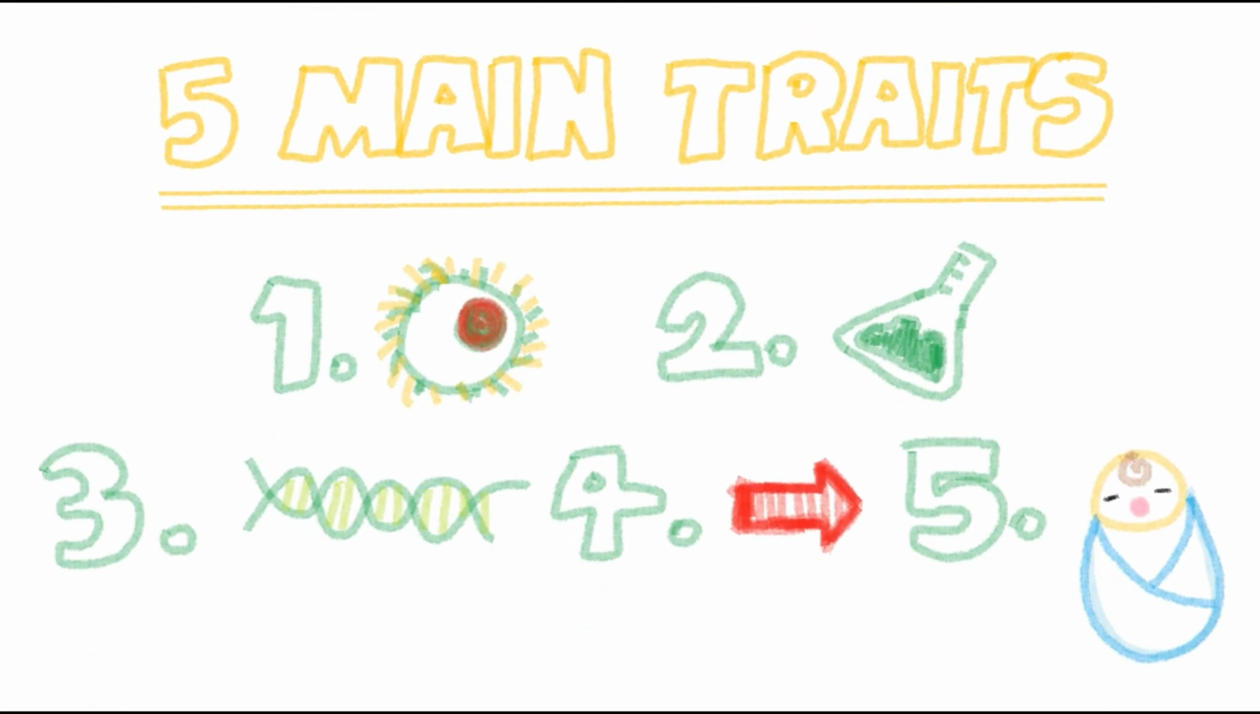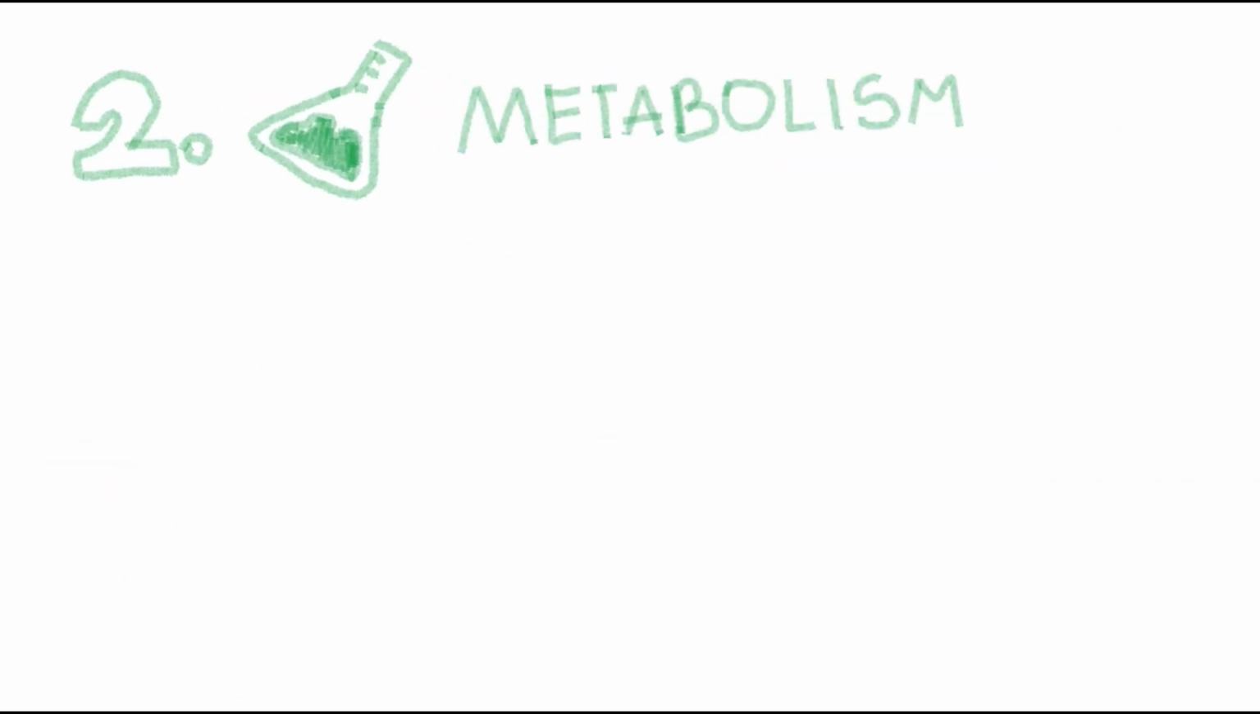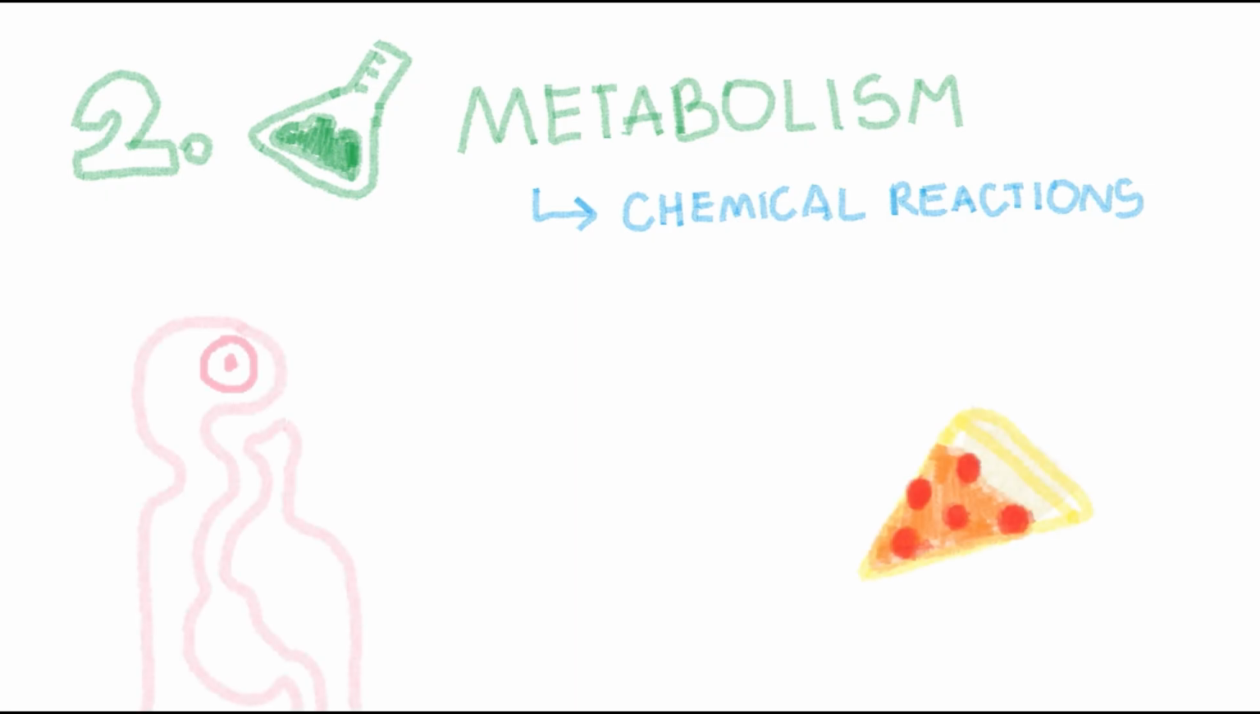The next thing we'll look at is metabolism. This is really just a fancy name for all the various chemical reactions happening within an organism. For the most part, when we talk about metabolism, we're going to be talking about eating or food, since a lot of the chemical reactions have to do with converting food into little pieces that cells can use.